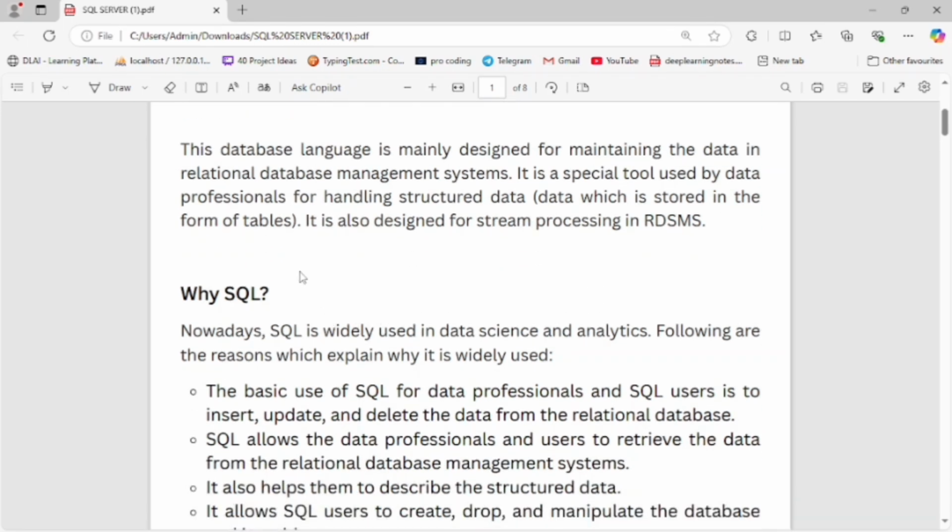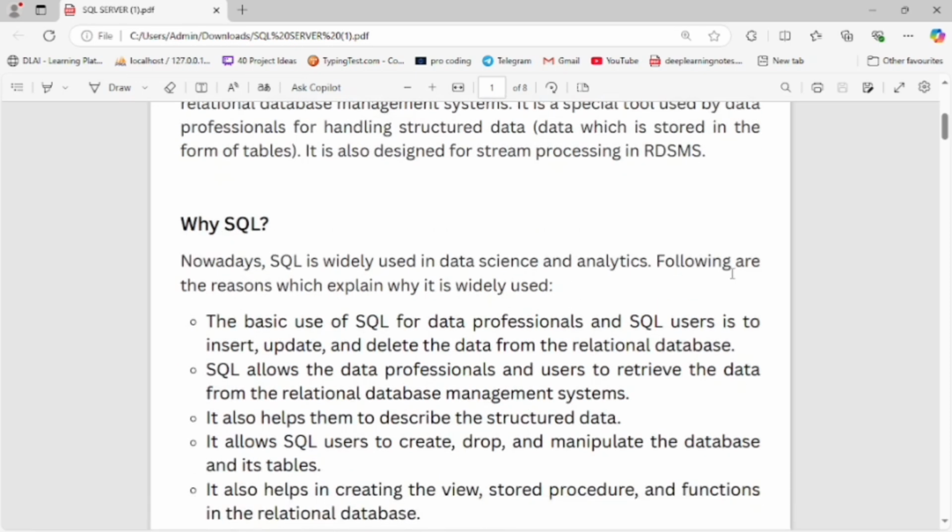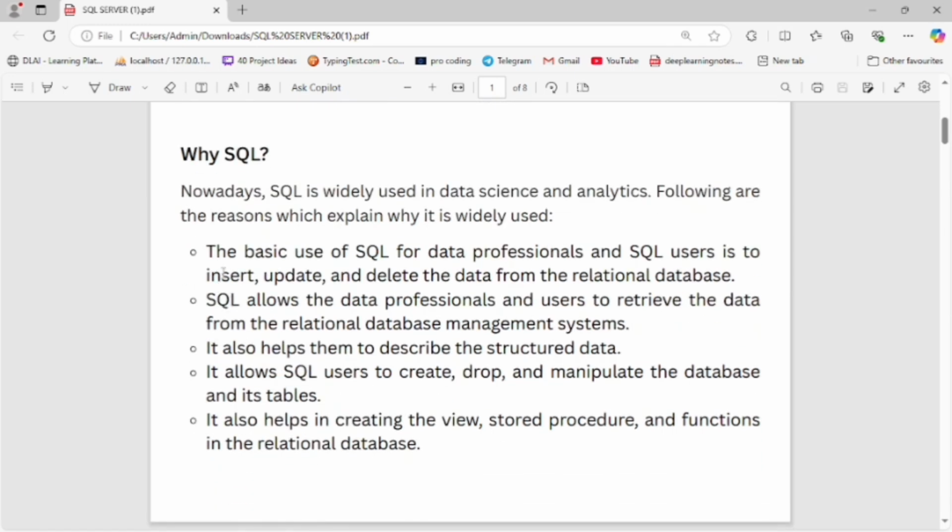Now let's see why we are studying SQL. Nowadays, SQL is widely used in data science and analytics. Following are the reasons which I will explain for why it is widely used. Now let's see below why we use SQL.